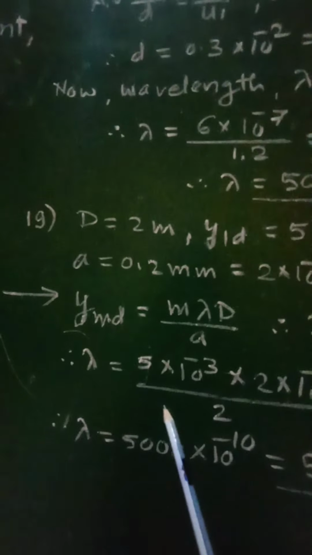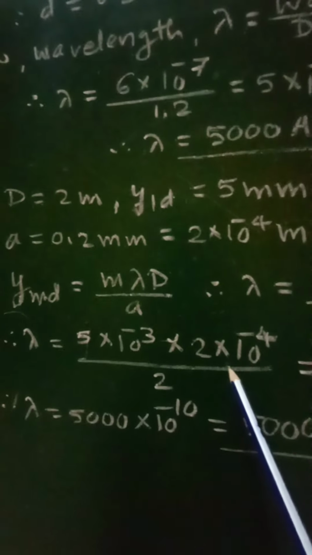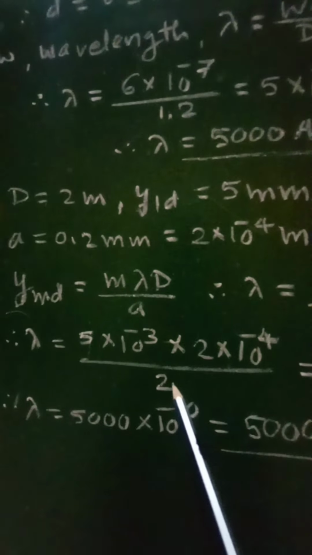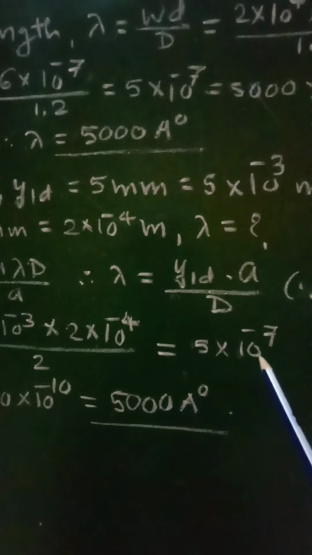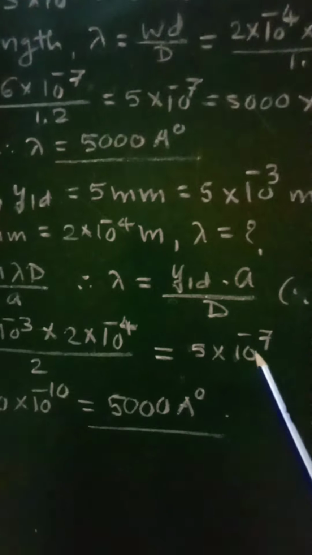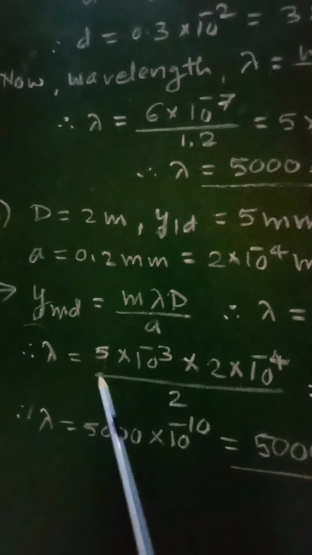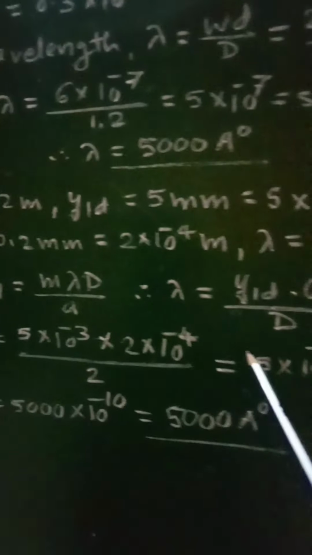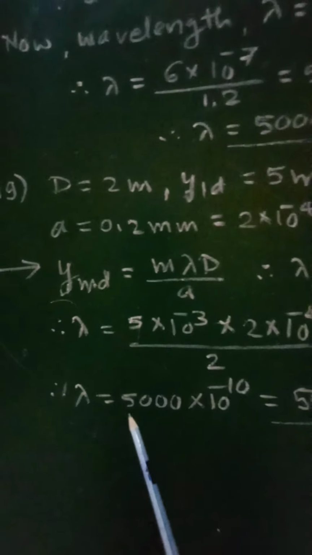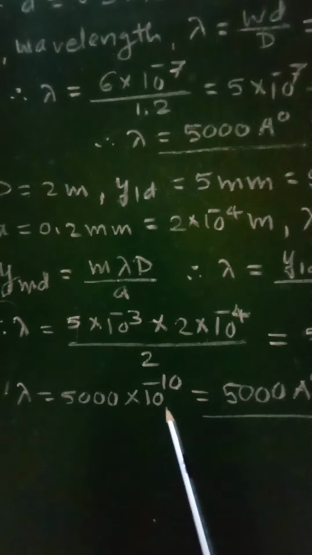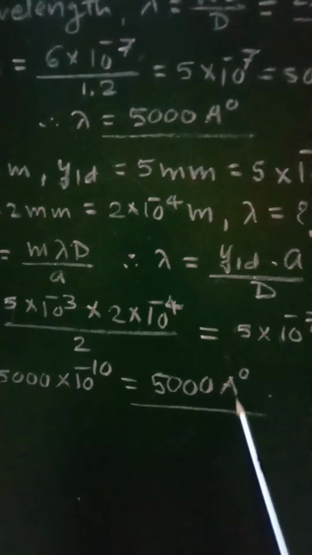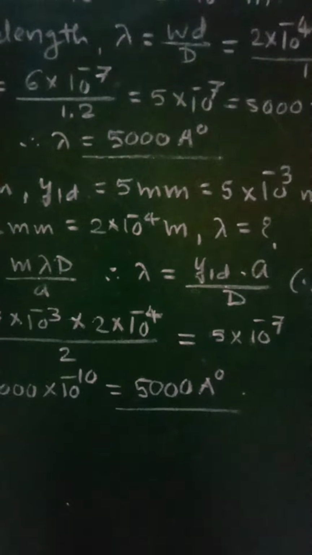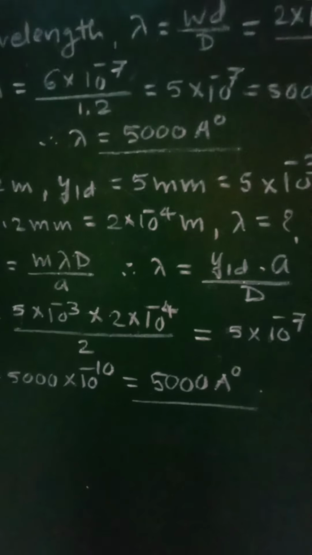Now putting the values, we will get lambda is equal to 5 into 10 raised to minus 3 into 2 into 10 raised to minus 4 divided by 2, which comes out to be 5 into 10 raised to minus 7, because here 2 will get cancelled and only 5 will be left. So lambda will be equal to 5000 into 10 raised to minus 10, which comes out to be 5000 angstrom unit. So this will be the required wavelength of light used.